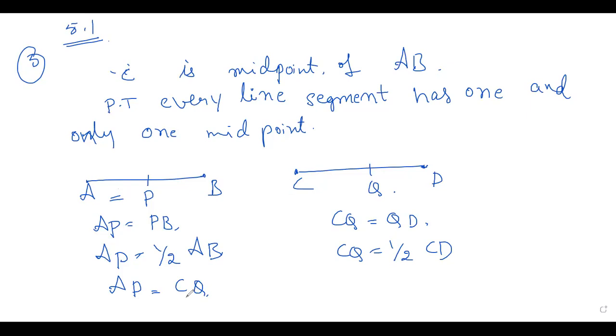AP is equal to CQ is possible only when P and Q coincide.